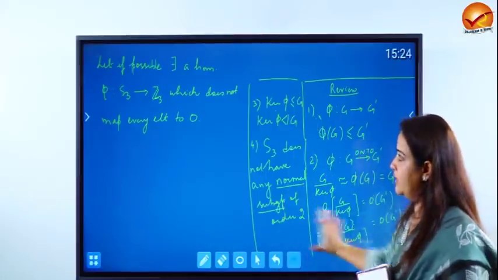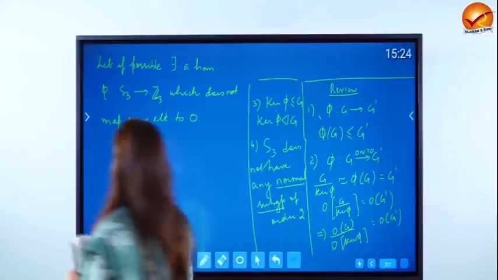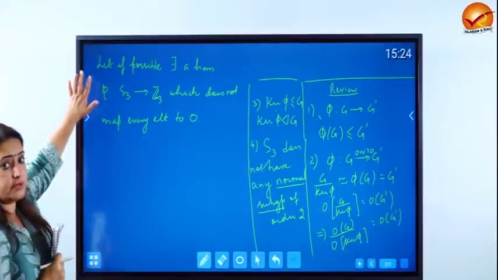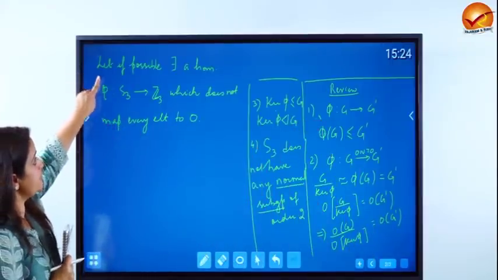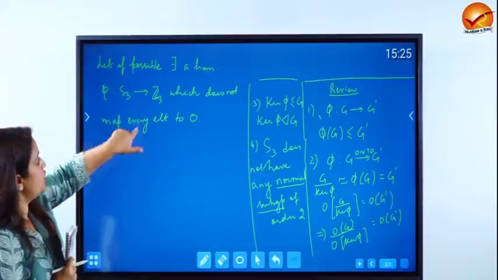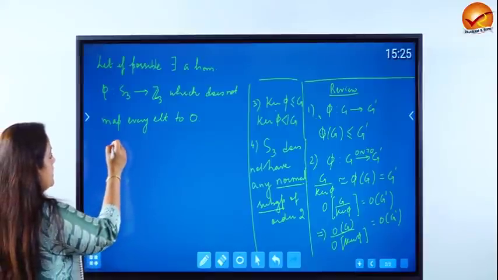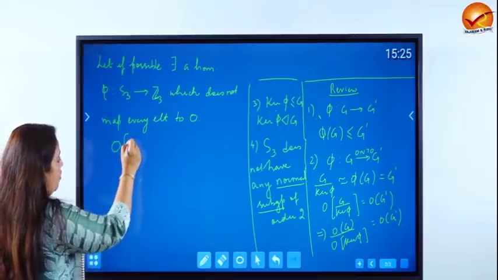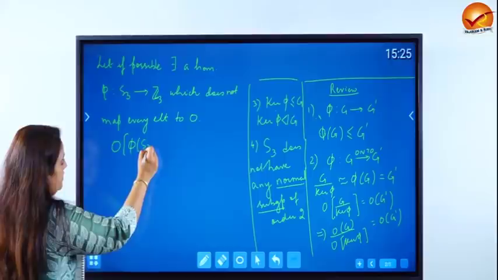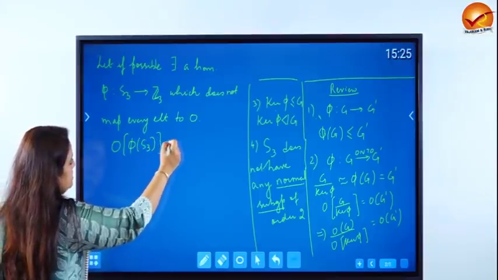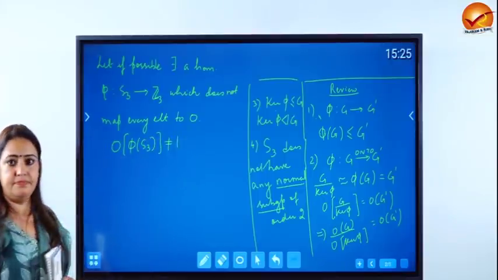So using all this, let us see how we are going to contradict our statement, because we remember we want to get a contradiction. We have assumed phi to be a non-trivial homomorphism from S3 to Z3, which means that order of phi S3 is not equal to 1.